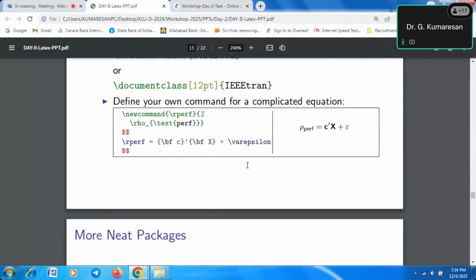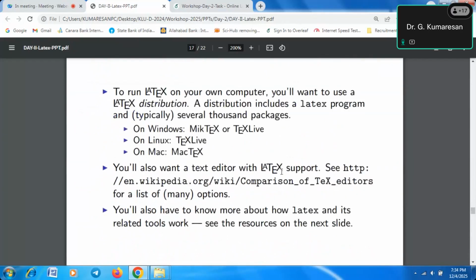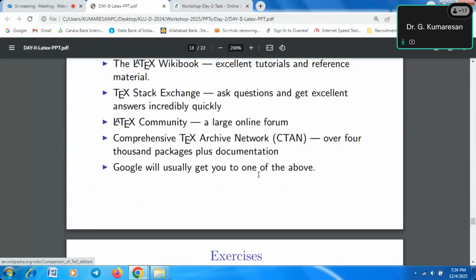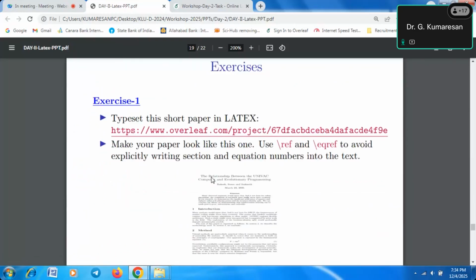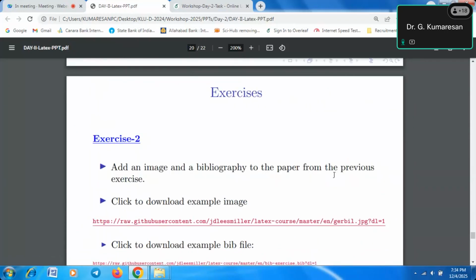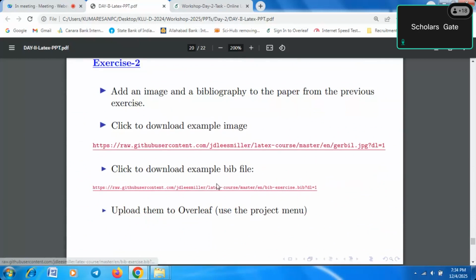So this is our today workshop. The remaining PPTs I will explain tomorrow, sir. I will make up the day 3 slides also. These are the exercises. Sir, if you have any questions, please ask me.